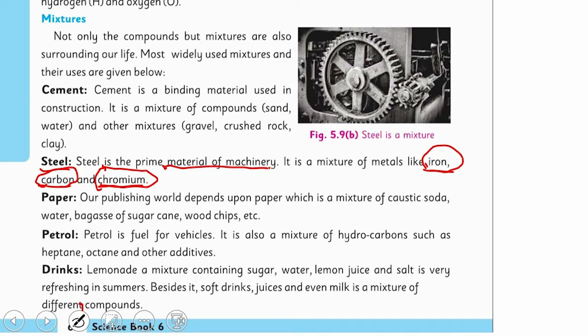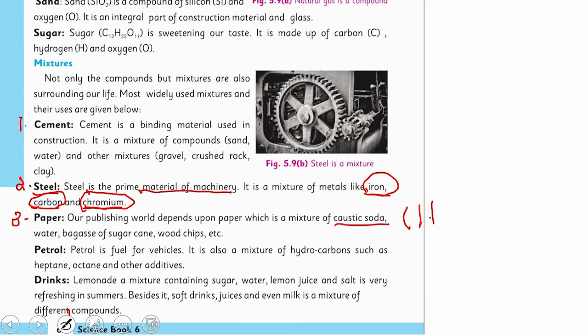Next comes the paper. Paper is also a mixture. And what are the components of paper? These are caustic soda, known as sodium hydroxide, with the formula NaOH, water, bagasse of sugar cane, and wood chips. What is the bagasse of sugar cane?